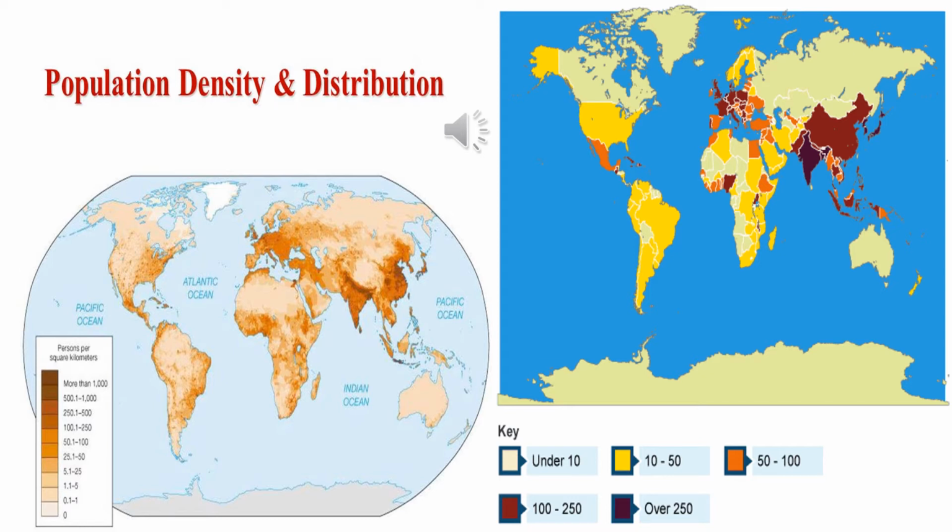So, the population density varies in the form of fertile land, availability of water, resources present there, socio and cultural factors, and also the political factors. Let us proceed with the next slide.